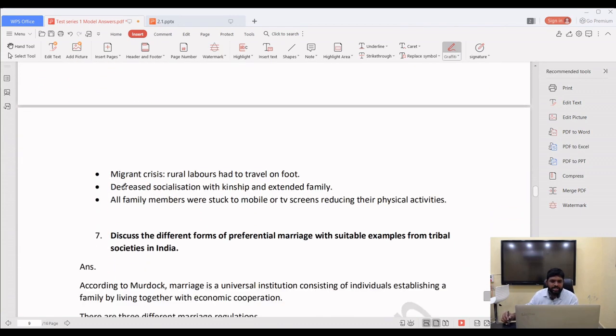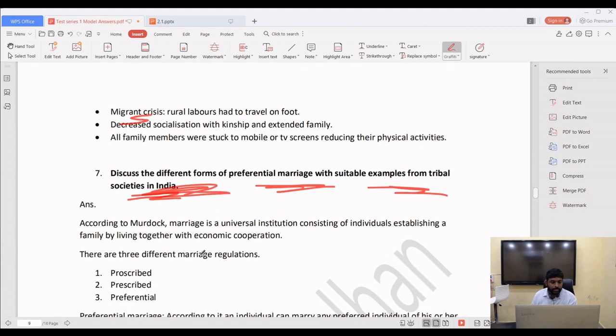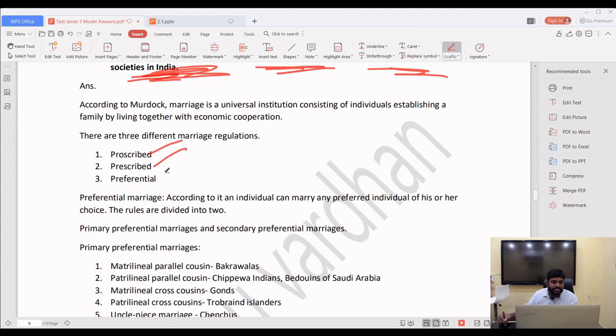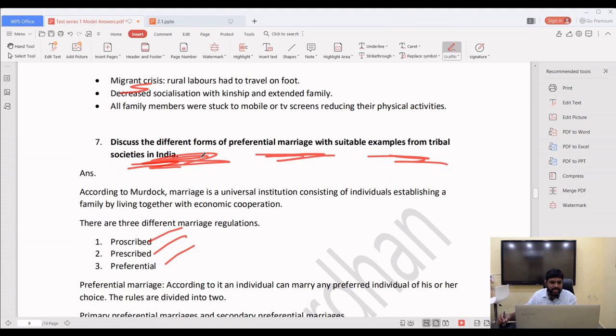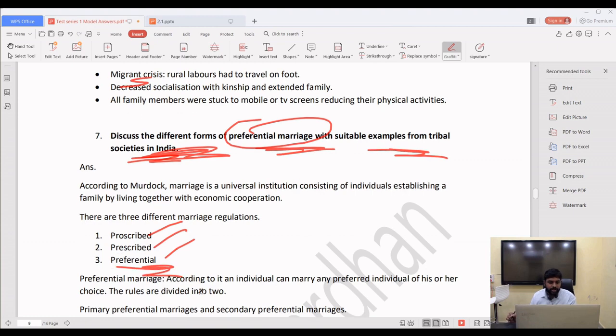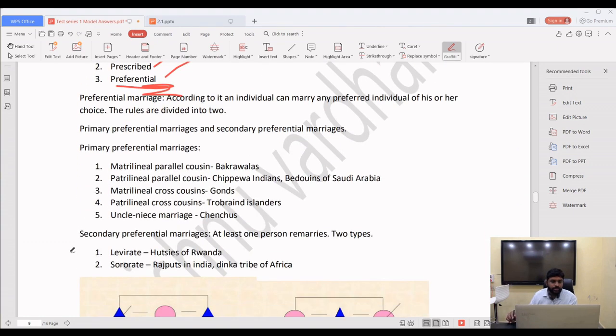In that way. Major migrant crisis. Discuss the different forms of preferential marriages with suitable examples from tribal societies in India. Yes, tribal societies in example. Prescribed, preferential, 3 types of marriages are there. But I asked about preferential marriages, means this type of marriages. So preferential marriages are what?